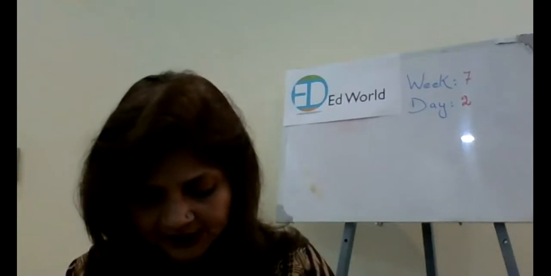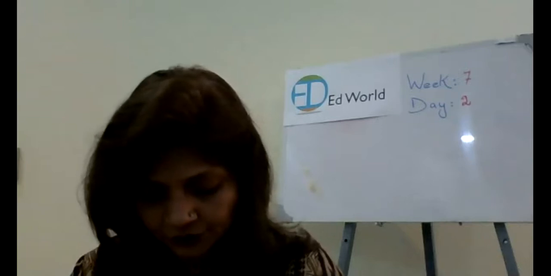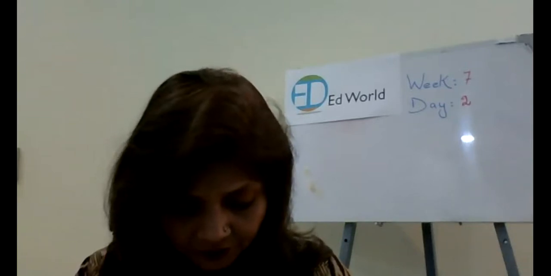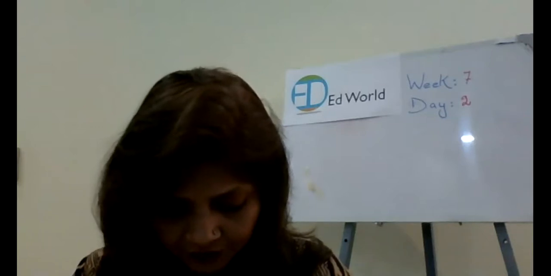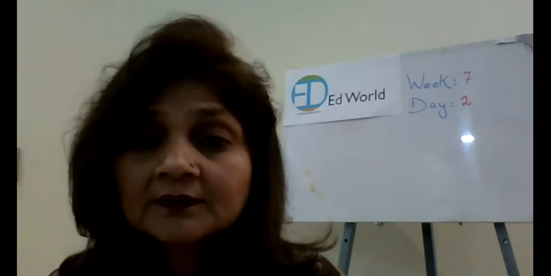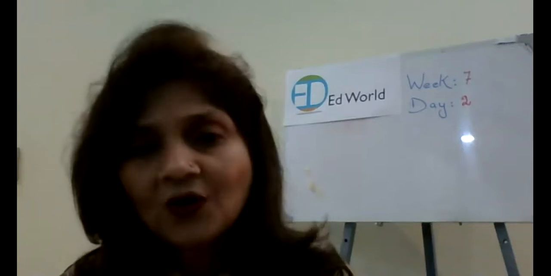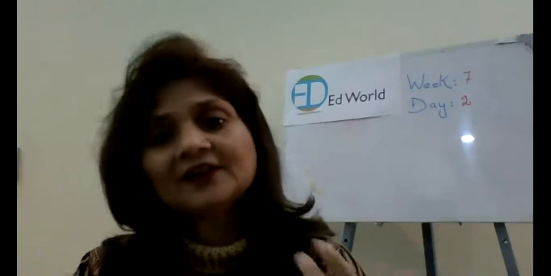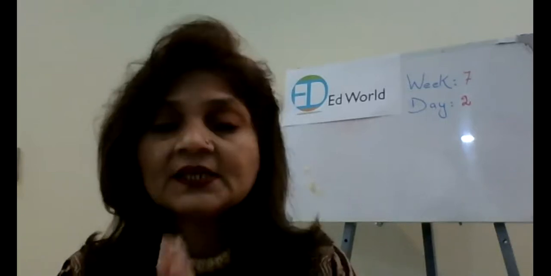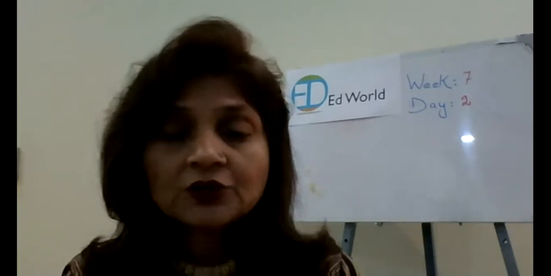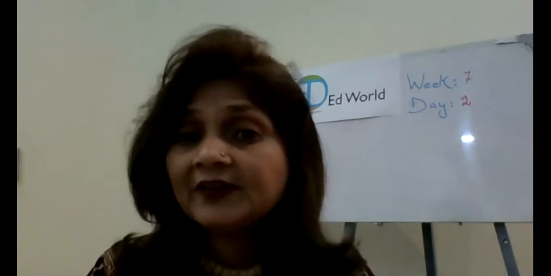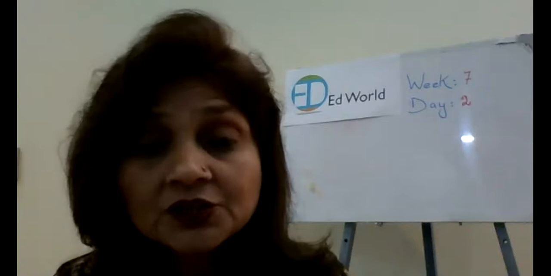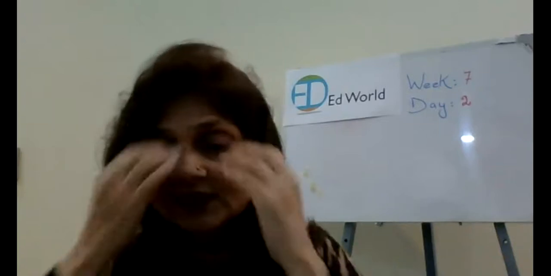Now, the next one. You can use paint for the strips. You can use a crayon. Which conjunction? Or. You can use paint on the strips or you can use a crayon. So that means this grammar part of conjunction is very, very clear. I hope you have enjoyed the class. You have understood what we have done in the class, right?